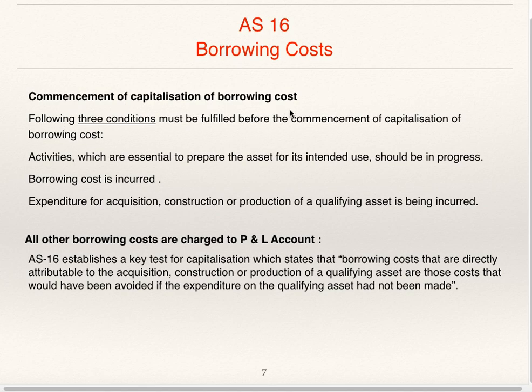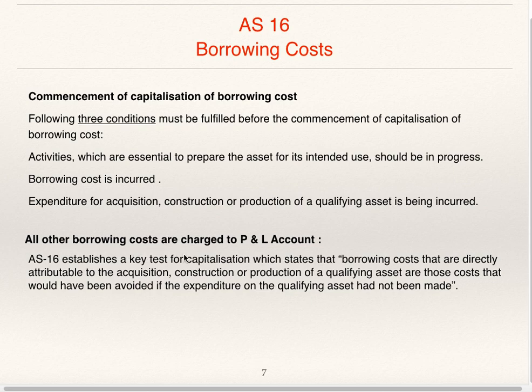Commencement of capitalization of borrowing cost. Following three conditions must be fulfilled before commencement of capitalization of borrowing cost. Activities which are essential to prepare the asset for its intended use should be in progress. Borrowing cost is incurred. Expenditure for acquisition, construction, or production of a qualifying asset is being incurred. If all the three conditions are fulfilled, then and only then is commencement of capitalization of borrowing cost allowed.